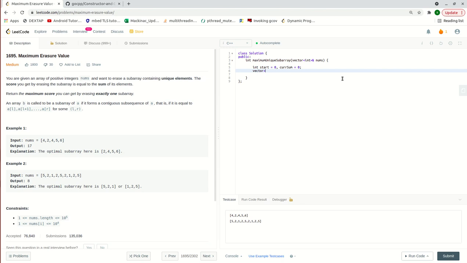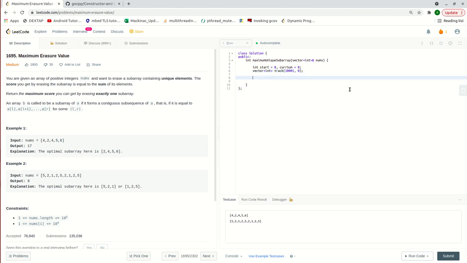We can take one vector of integers and track numbers in it. We can use this track vector because the beauty of this question is that it has only 10 power 4 values.